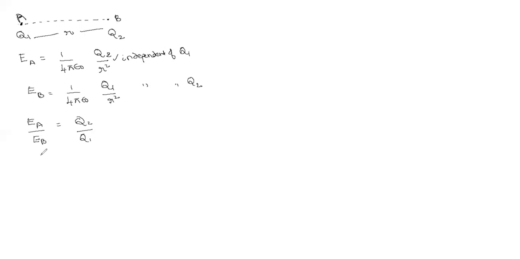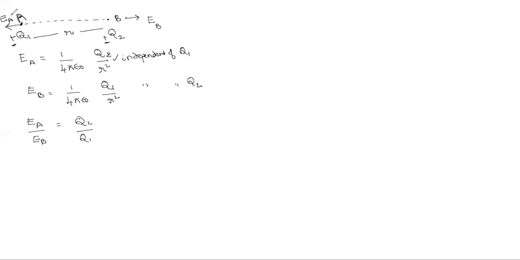Yes, it is independent of Q2. But the directions: both charges are positive now, so they are in opposite directions. EA is away from that positive charge, and EB is away too. This is at B and that is at A.